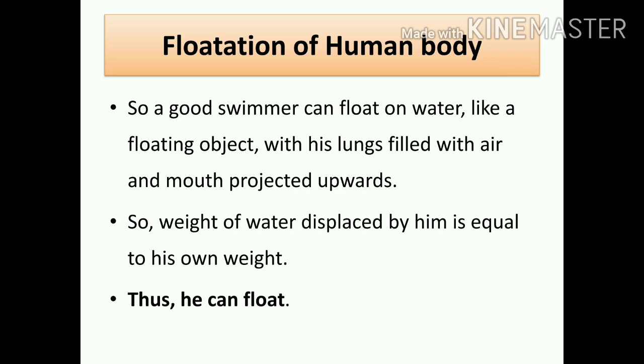So the weight of the water displaced by him is equal to his own weight. Whatever water will be displaced by him will be equal to his own weight. Okay, so therefore the person can float.